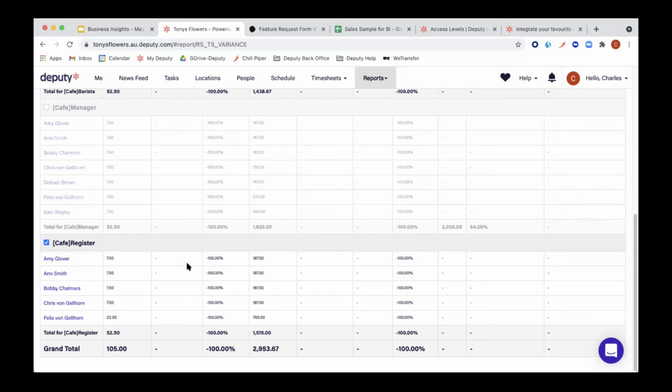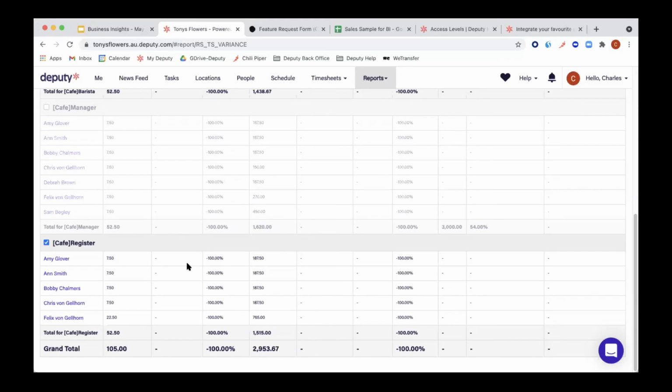Another thing that I think is important to say again is this is looking backwards. It doesn't really make sense to use this report looking forwards. This is always looking backwards, at your past data.